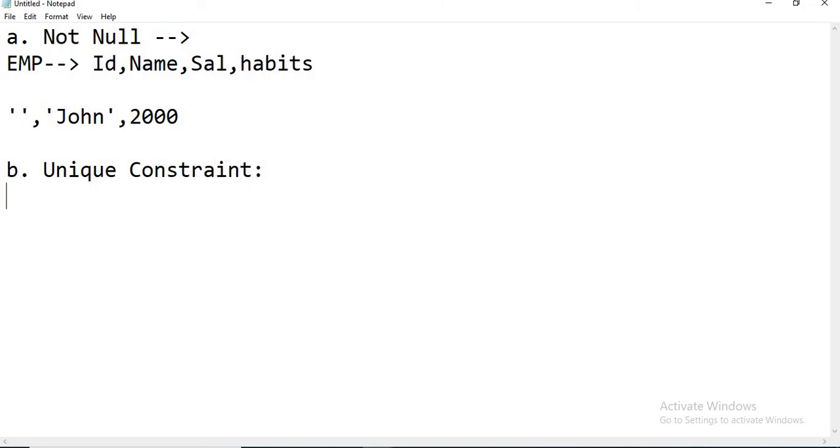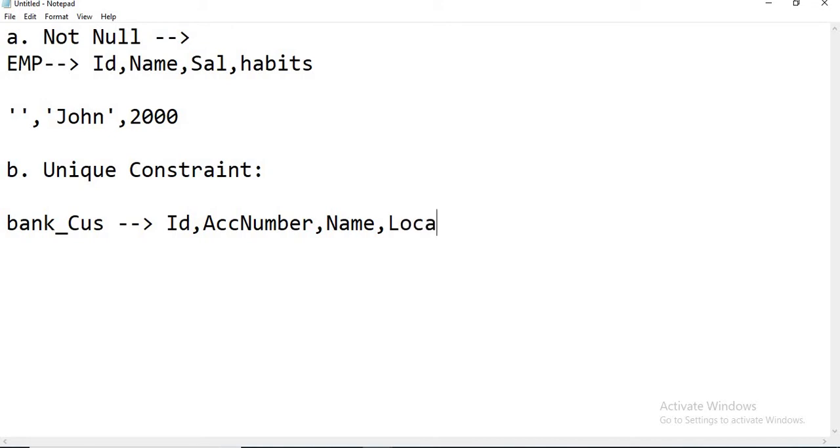Unique constraint. I have a table, bank customer, with customer ID, account number, name, and some branch or location.